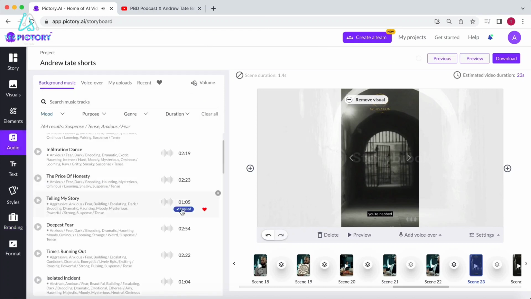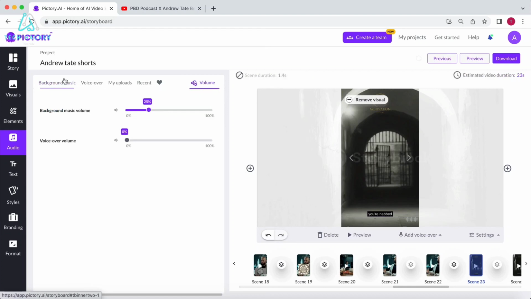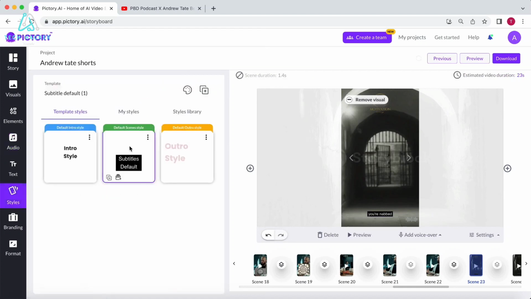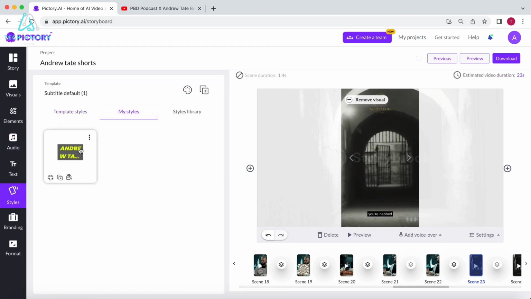Once again, add some music, and last but not least, select the subtitle preset we created in the previous short under Styles and apply it to all scenes.